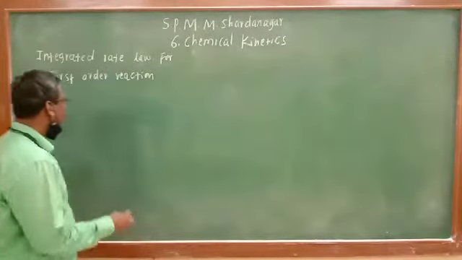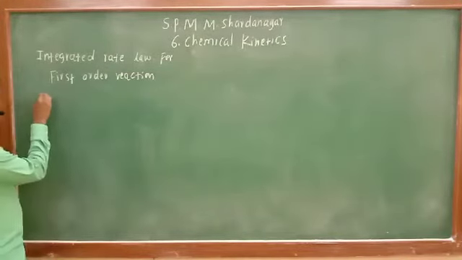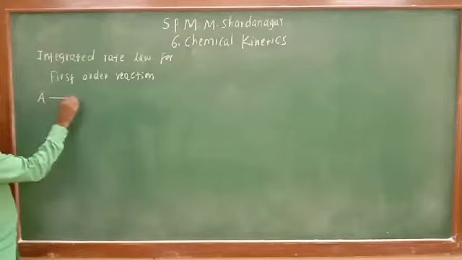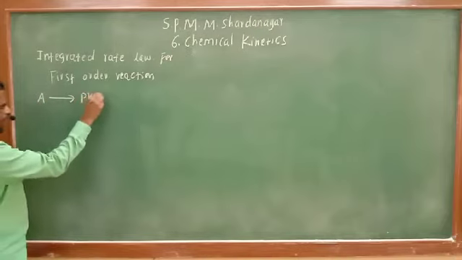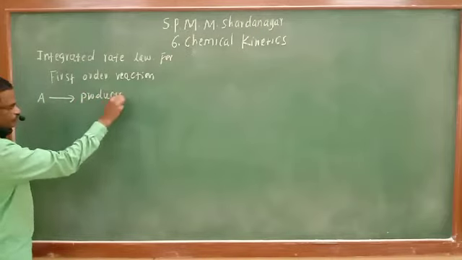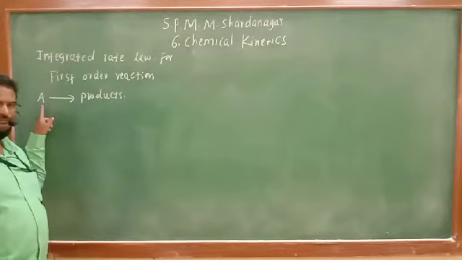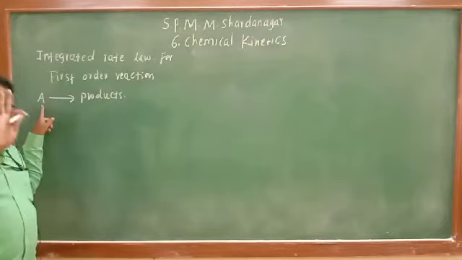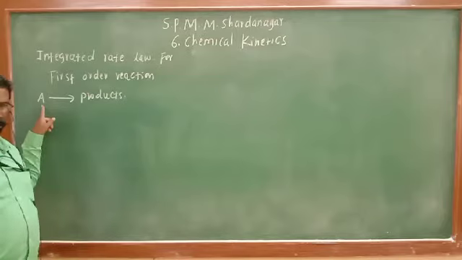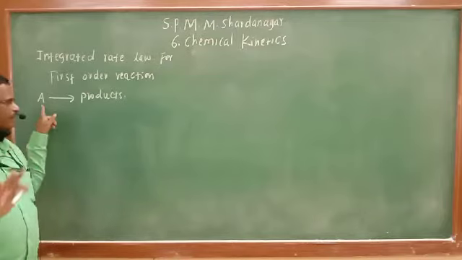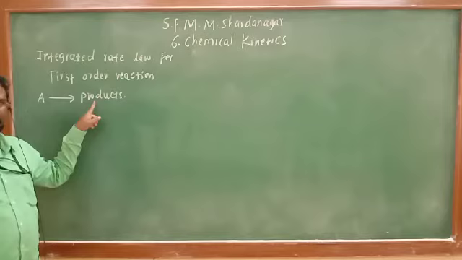Suppose this is the reaction: A giving a product. A is the reactant. It may undergo decomposition, recombination, whatever it may be, and convert to the product.